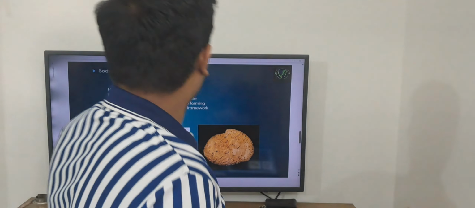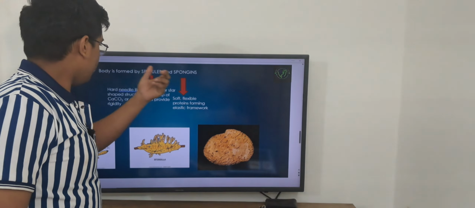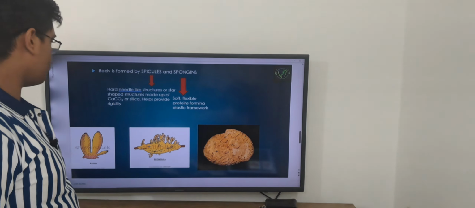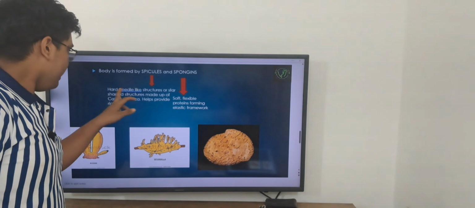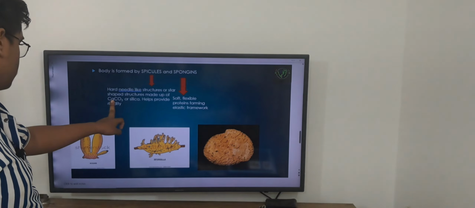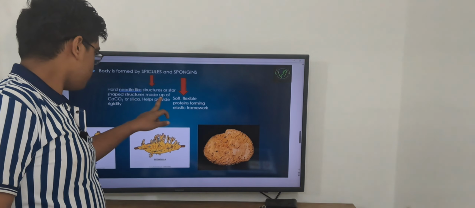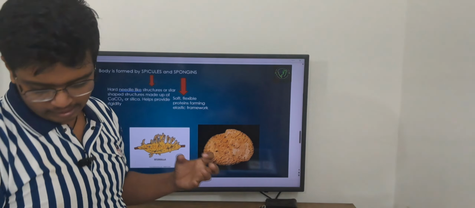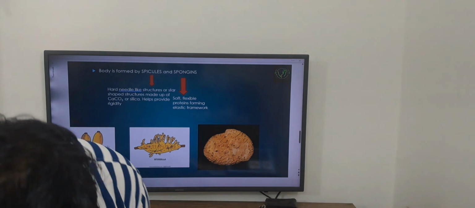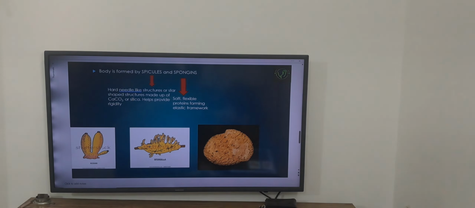Yeah, okay, so now a very short part. The body is formed by spicules and spongins. So what are spicules? Spicules are hard needle-like or star-shaped structures made up of calcium carbonate or silica. They provide rigidity to the organism.